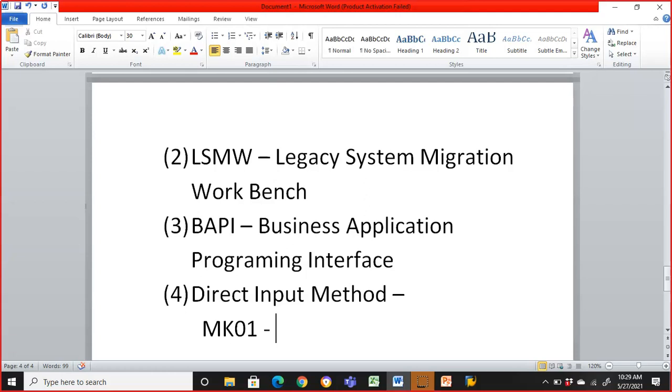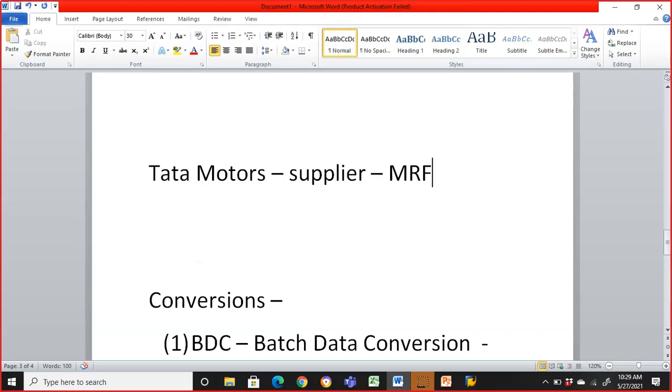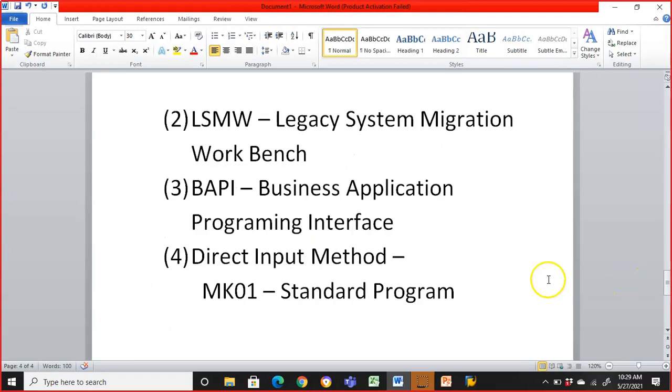But in the direct input method, MK01 is a standard transaction code, and for that there will be a standard program which can be used, starting with something like R. That program can be used to directly give the data. All that you have to do is give the flat file path, and then it will be loaded. So there is nothing that we can do in a direct input method. No changes, nothing. If you have made some changes to the transaction code also, you cannot edit that. All these things will happen there.